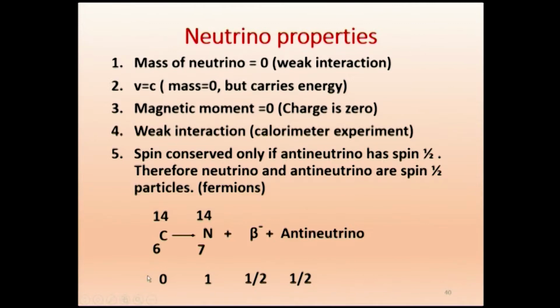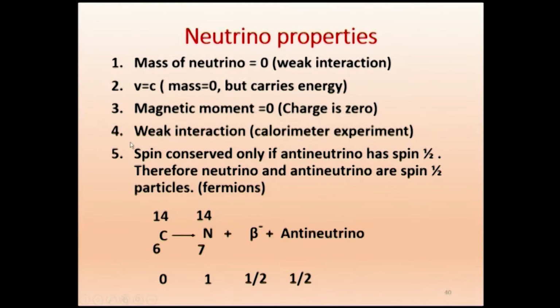Therefore, what Pauli said is that the antineutrino that accompanies it has spin ½. Now you see, this is plus 1, and maybe this is minus ½, minus ½. So they will couple parallelly or anti-parallelly, making the total spin 0. They can make it 0, because this is ½, and this can have minus ½, plus or minus ½. So it will be 0. So the spin can be conserved only if you take the antineutrino.